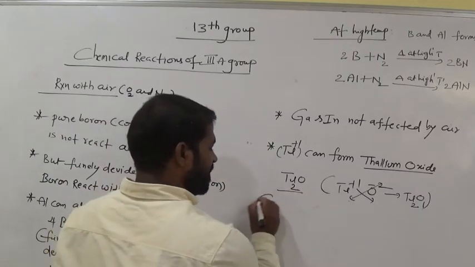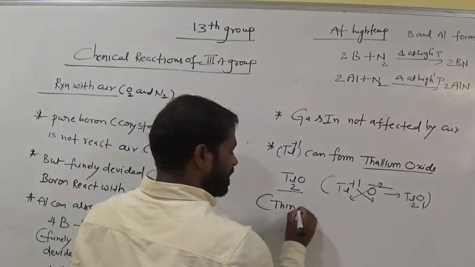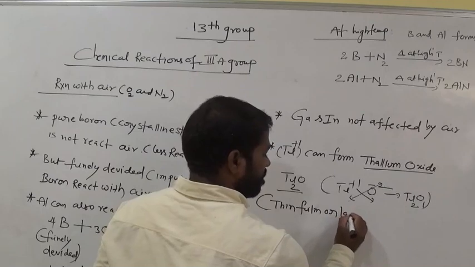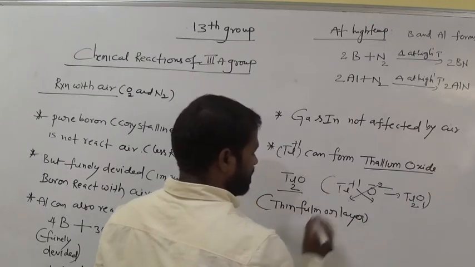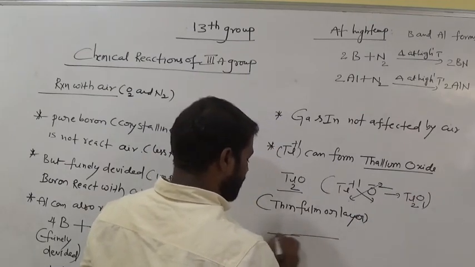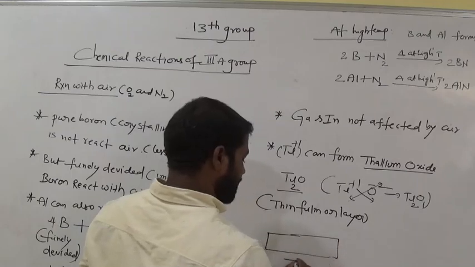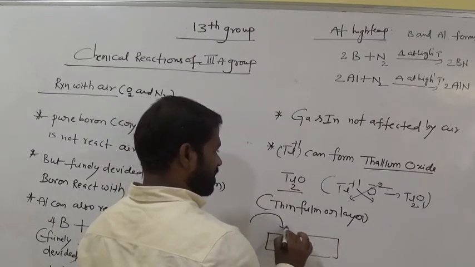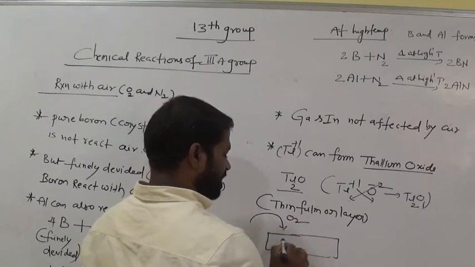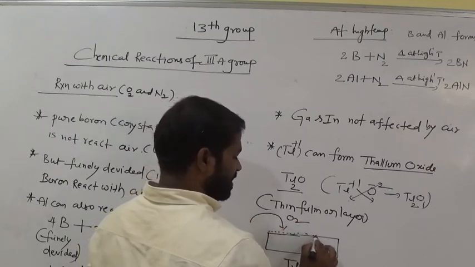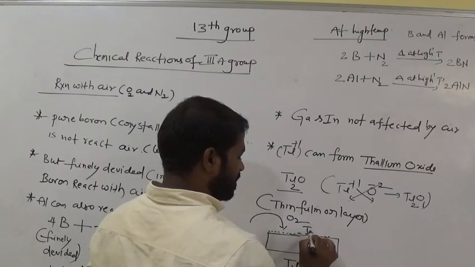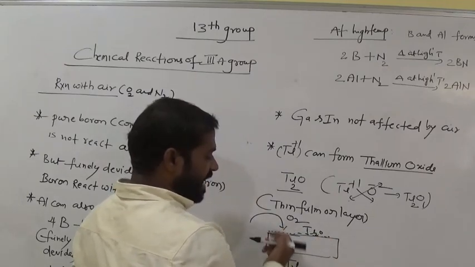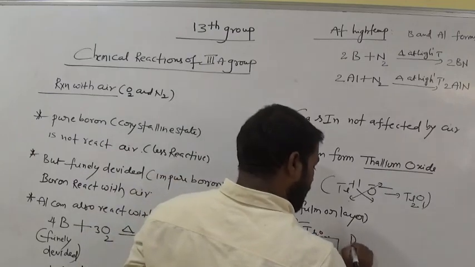It is a thin film or layer. Suppose this is the thallium rod, the thallium metal. When it interacts with air, on its surface it first forms thallium oxide.